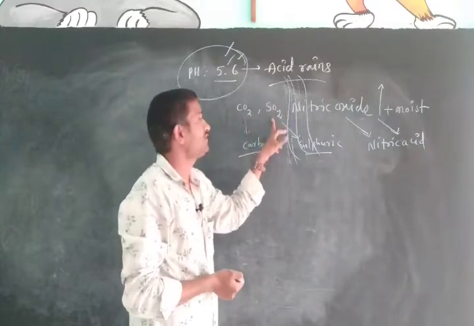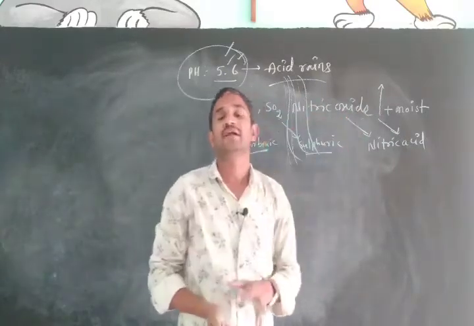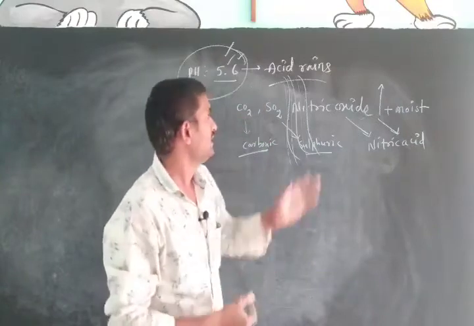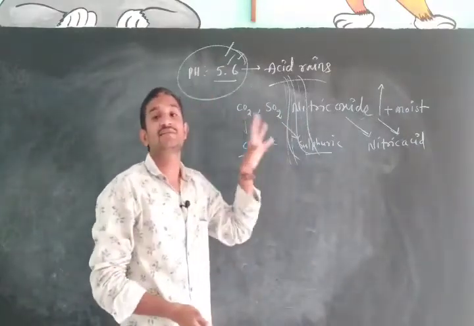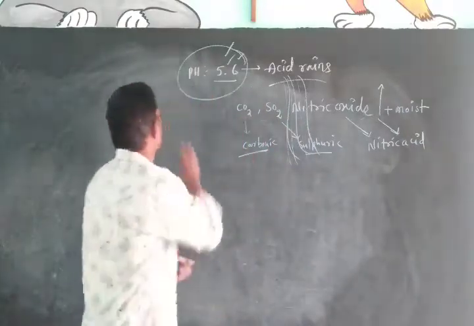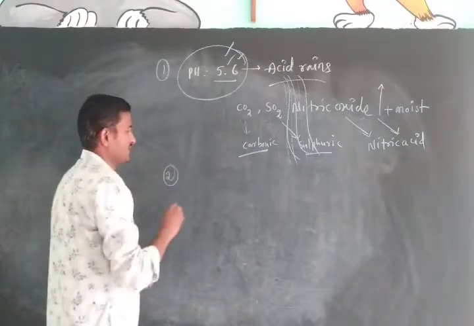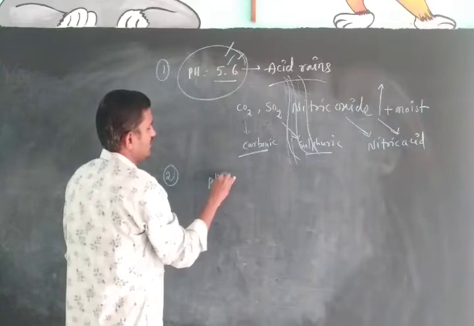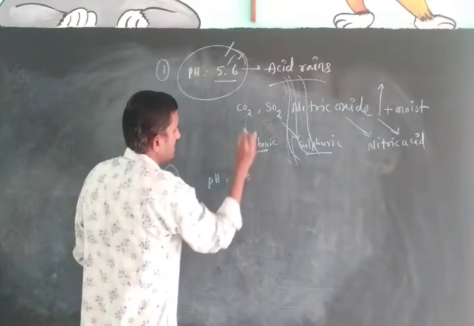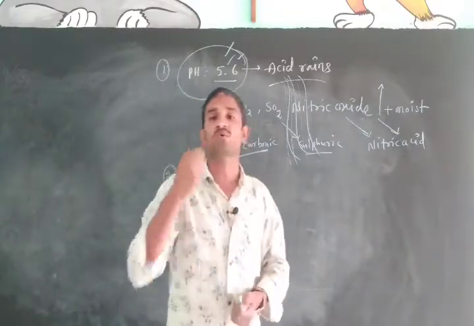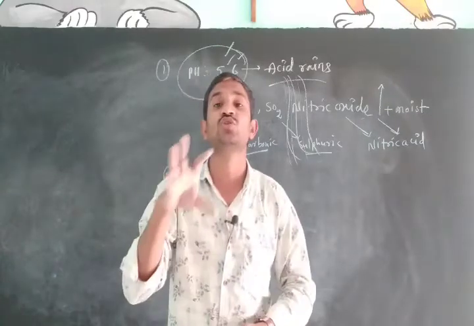Carbon dioxide, sulfur dioxide and nitric oxide. Which oxide? Nitric oxide. These three gases are responsible for that. It is in the first application. Second one, suppose the pH value is less than 5.5 in our mouth at the time, which causes tooth decay.